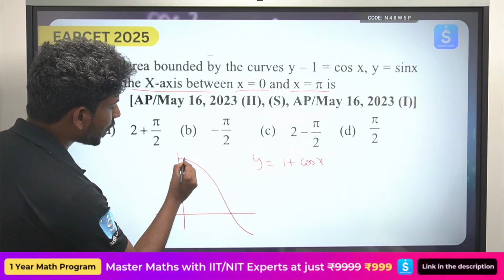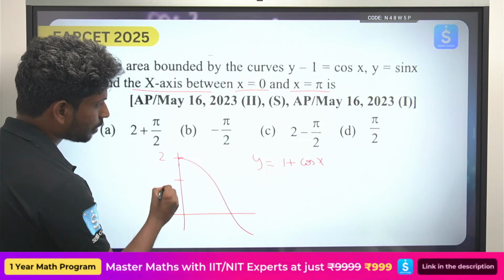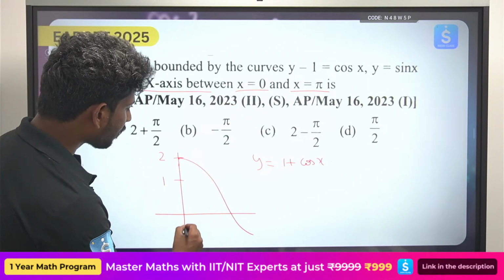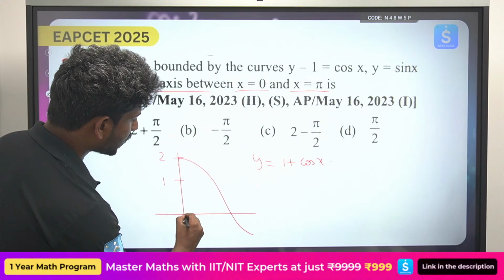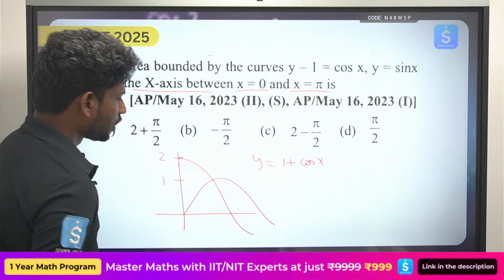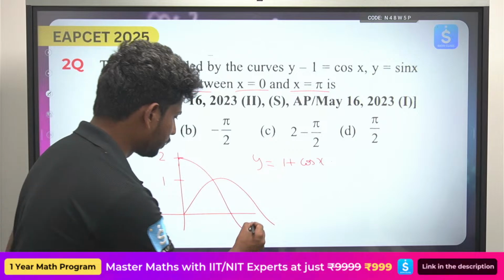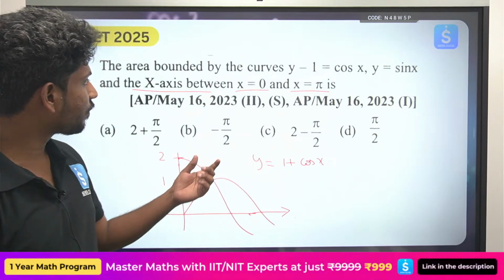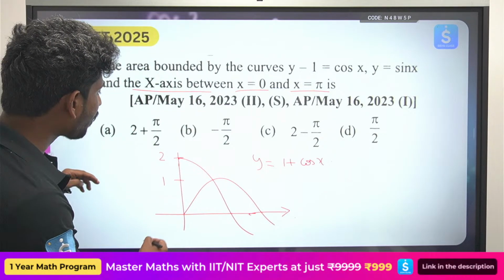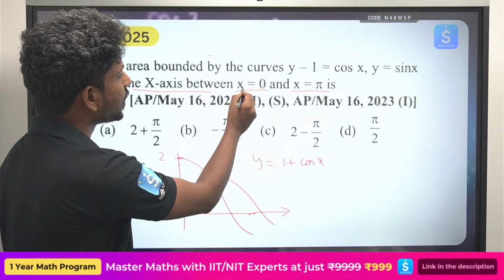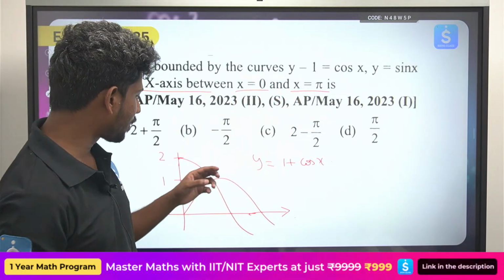So generally where does it start? It starts here. Okay, so this is like x equals 2. Okay, this is x equals 1. And where is the sin x graph? The sin x graph starts normally. Okay, now look, if you try to see the whole graph here, what is he asking? The graph between the x-axis and x equals 0 and x equals pi.